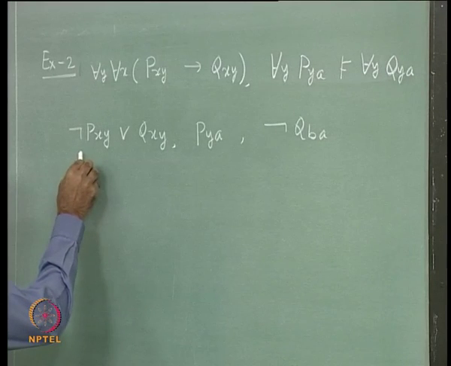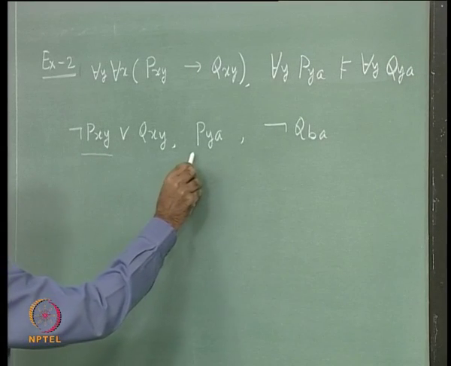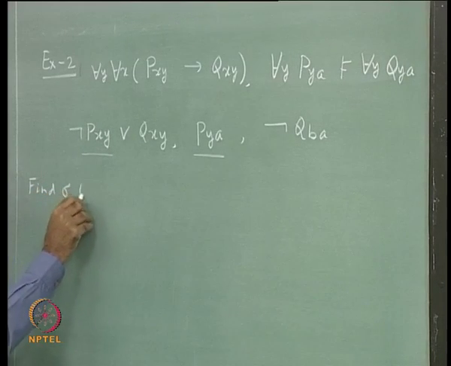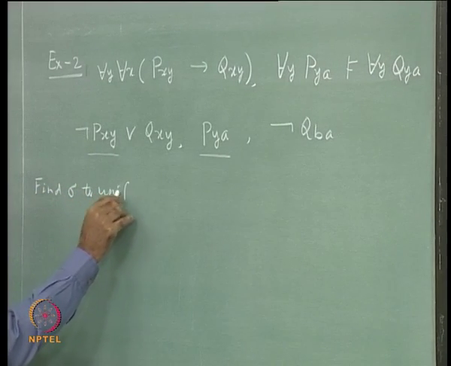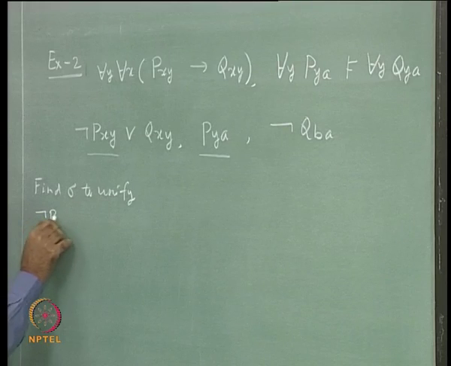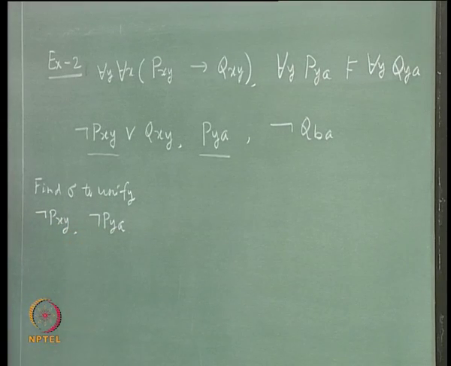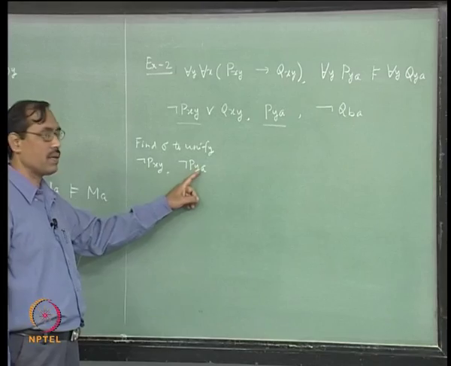So, here it takes not Pxy as one literal and not Pya as another literal, and wants to unify those two. So, the problem is to find sigma to unify not Pxy, not Pya. Okay. So, how does it find? It matches them, it gets the substitution x by y.